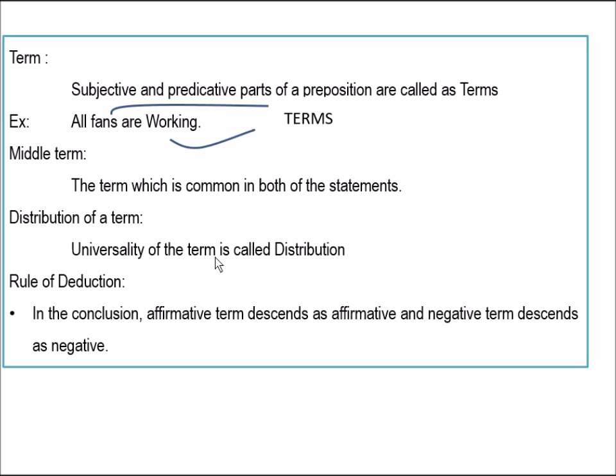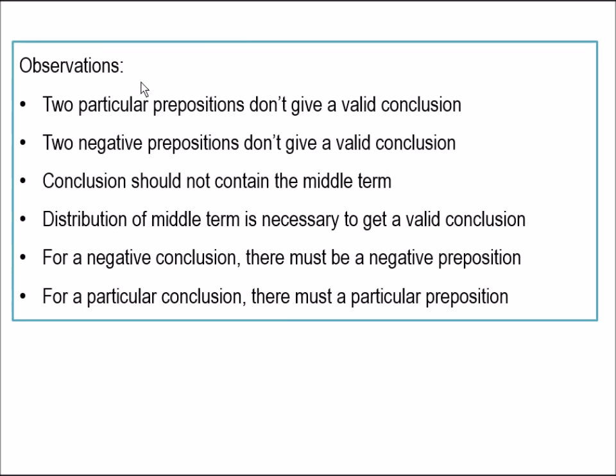Distribution of a term: the universality of a term is called distribution. Rule of deduction: in the conclusion, an affirmative term descends as affirmative and a negative term descends as negative. You will understand these terms better when you go through the problems. So these are the observations. I suggest you go through this once, because if I explain it now, you won't be able to understand.